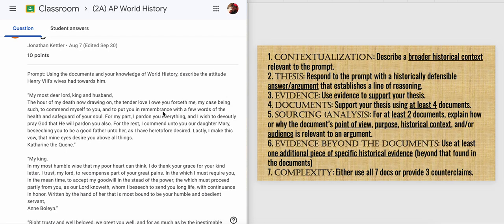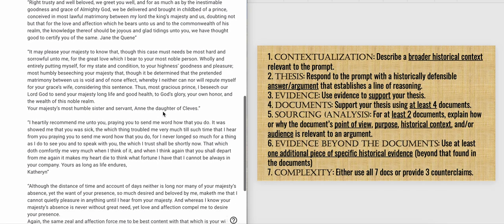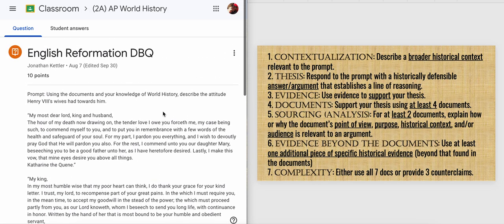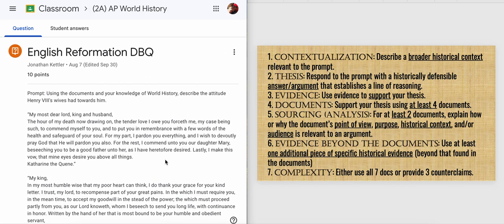So what you do is you read through these documents and determine what attitudes they had towards him. And then you write that in 3 sentences for your thesis. So for example, you could say, one attitude that many of Henry's wives had towards him was an attitude of forgiveness or devotion or whatever you find in these documents. Put those 3 attitudes in your 3-sentence thesis.